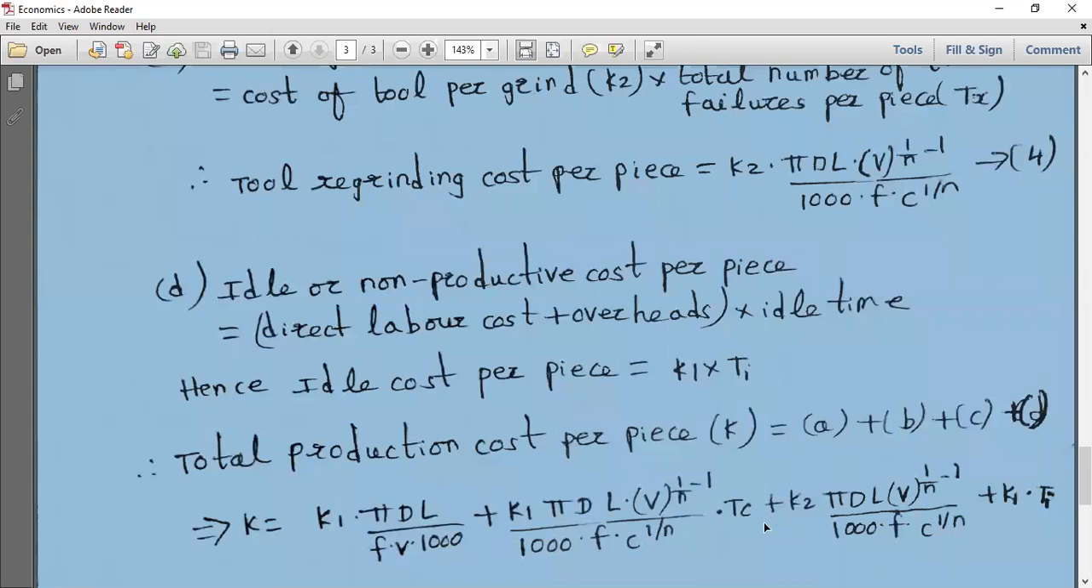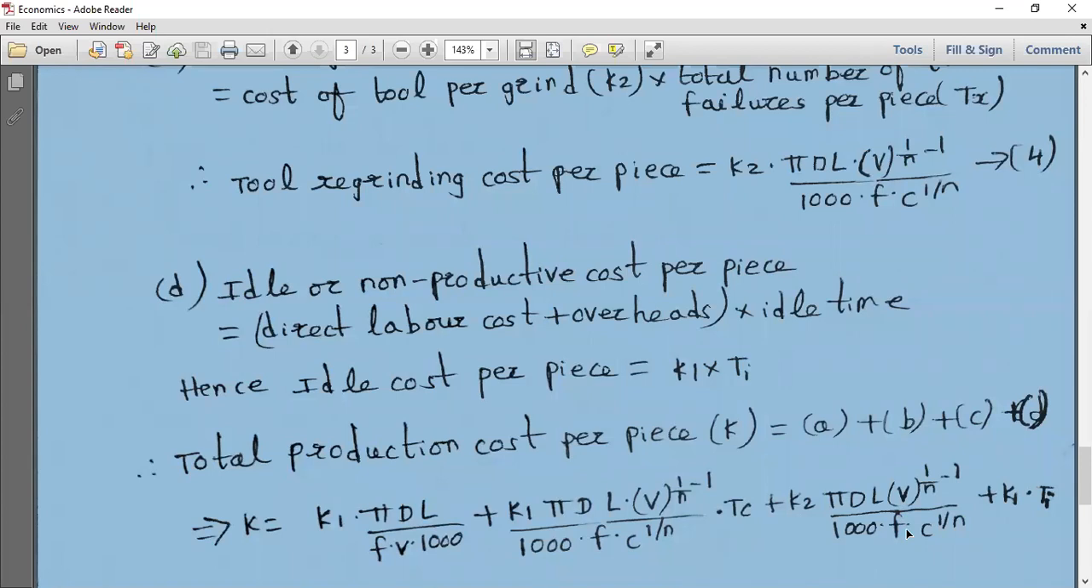TC already I told you. You have to take that into consideration while taking the total tool changing cost per piece as direct cost plus overheads into tool failures. Tool failures is TX and tool changing time per failure is given by TC. This is the tool changing time per failure plus K2. What is K2 here? It is the cost of tool per grind. That is the third one, tool regrinding cost per piece, into the total number of tool failures. This is simply TX.